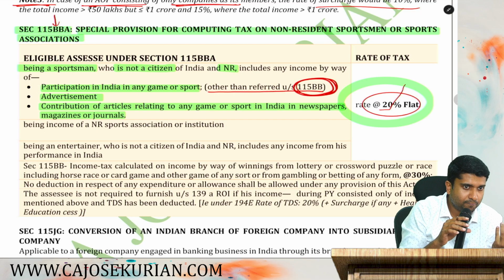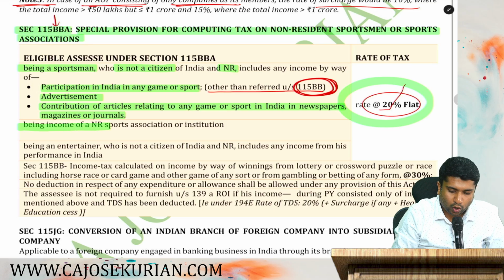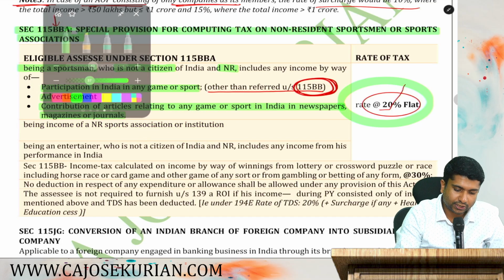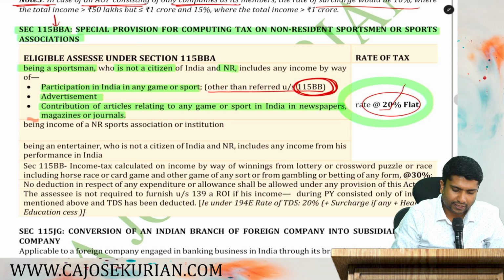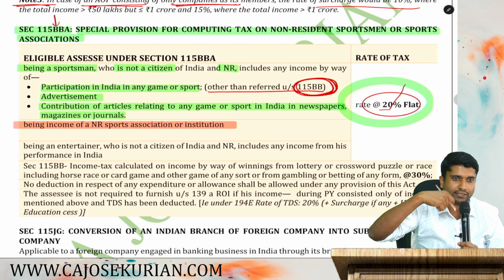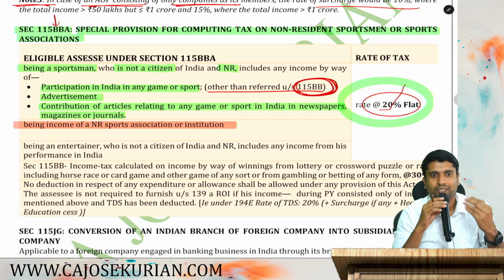Are you all here? Superb. Second one. Say you are a non-resident sports association or institution. What do you mean by non-resident sports association or institution? We'll take the example of Cricket Australia. Cricket Australia says coming to India for playing a one-day international, ODI. Cricket Australia is basically a non-resident sports association.